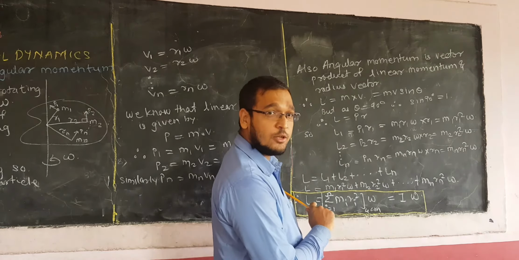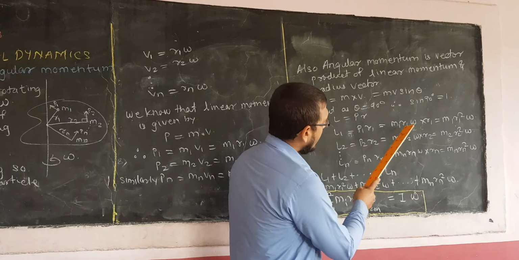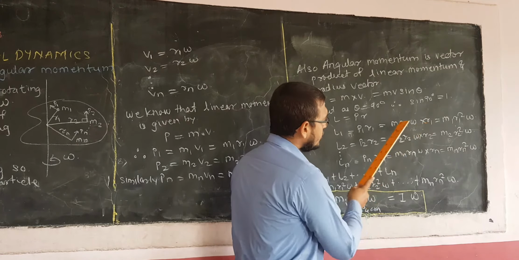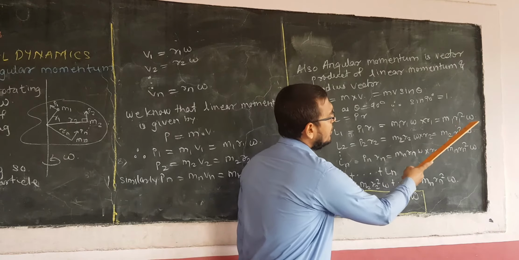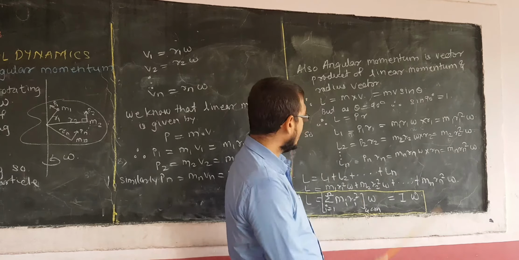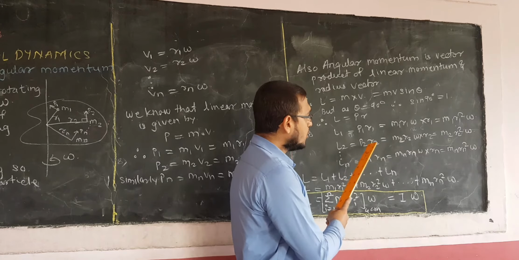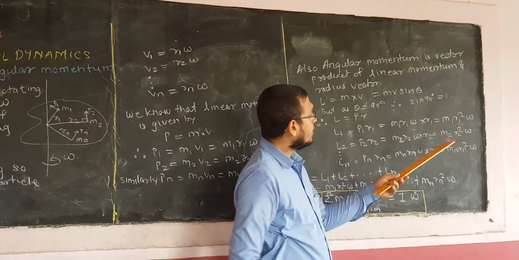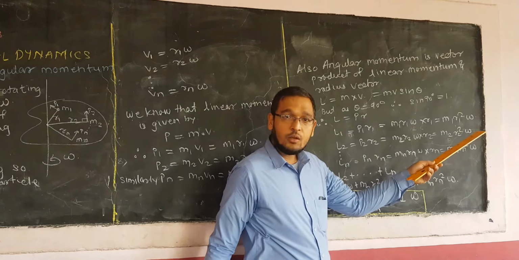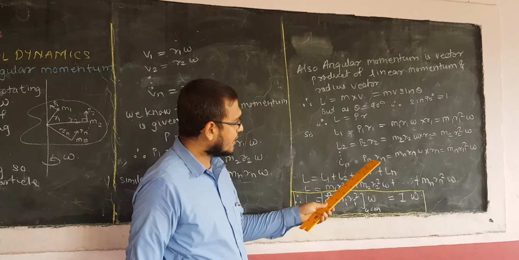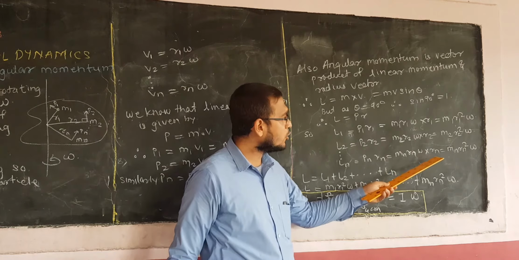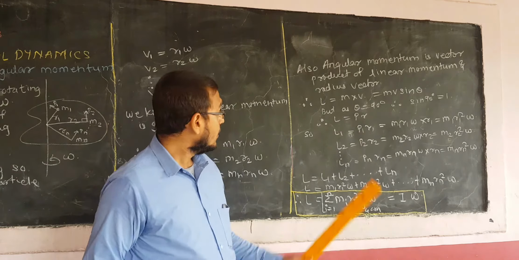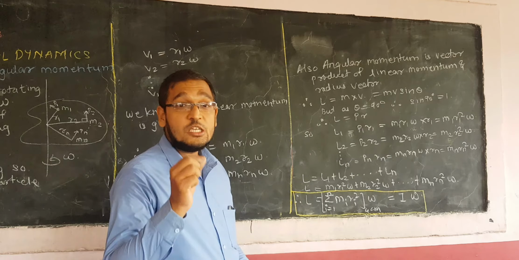Now we just have to put in the values of linear momentum and radius. So m1 r1 omega, the value of linear momentum, into r1. If you multiply this, we get m1 r1 square omega. Similarly for the second particle, P2 R2 is m2 r2 omega into r2, that is m2 r2 square omega. Similarly for the nth particle we get mn rn omega into rn, that is mn rn square omega. Now we have derived the angular momentum of each individual particle.